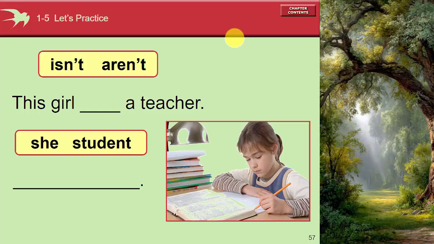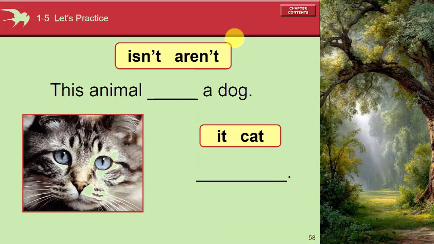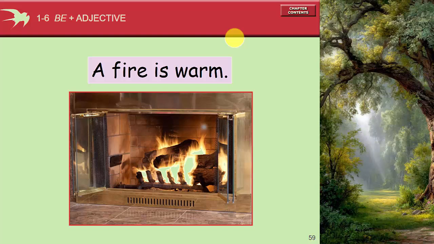This girl isn't a teacher. She's a student. This animal isn't a dog. It's a cat. A fire is warm. So this one, now we study be plus adjective. An adjective is any word that describes a noun.